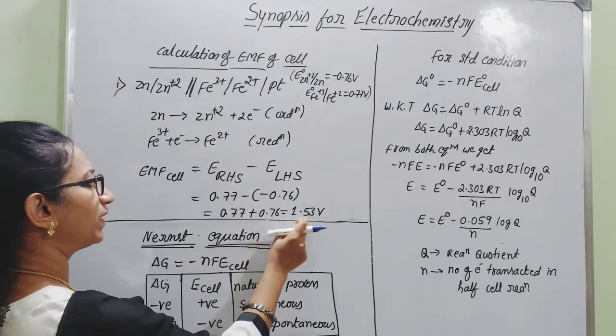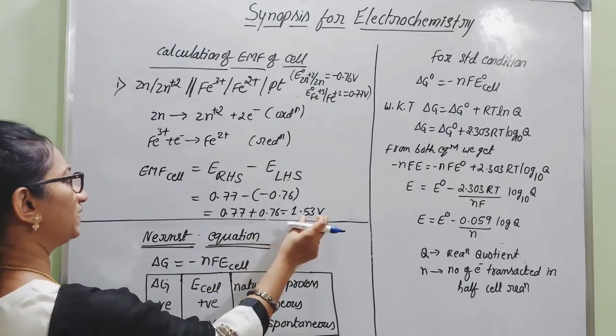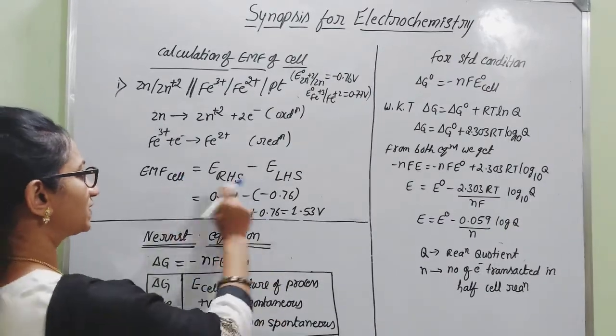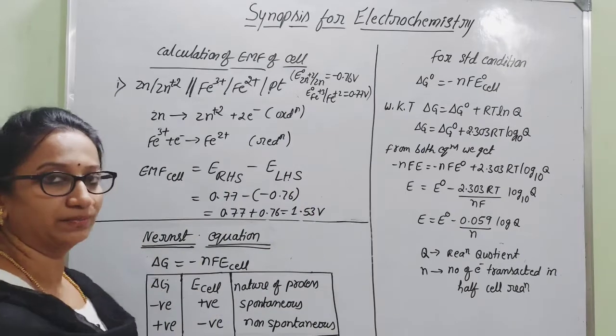you will get 1.53 volts. So that is the EMF of the cell. That is how we can calculate the EMF of a cell by simply considering this simple formula.